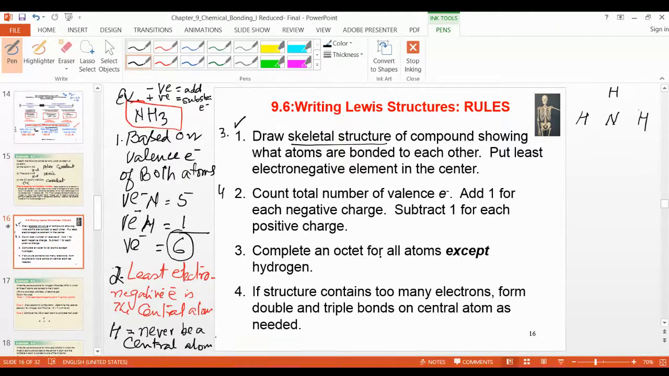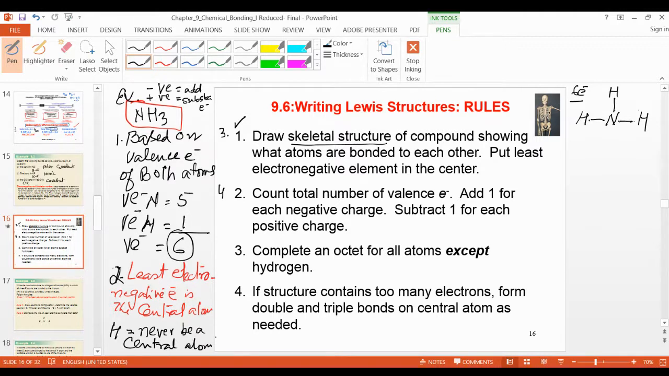Complete the octet for all the atoms except hydrogen, right? Now, how many electrons do we have? We have a total of 6 electrons. So I will make a bond here and a bond here. How many electrons do we use in a bond? 2 electrons, 2 electrons, 2 electrons. Total is 6 electrons. Correct? Now the 6 electrons we have just put between the hydrogen and nitrogen. There is no extra electron left.